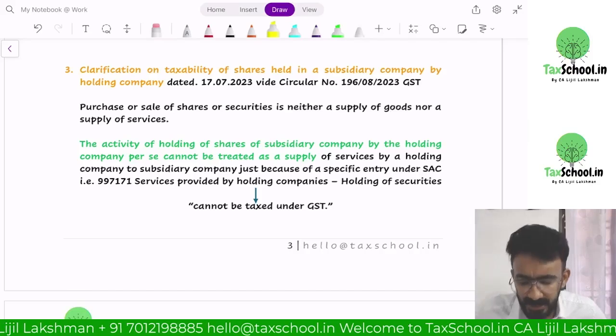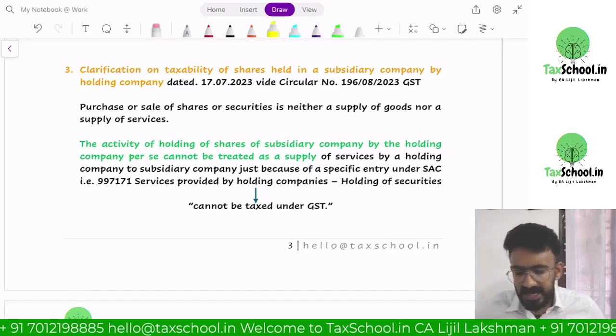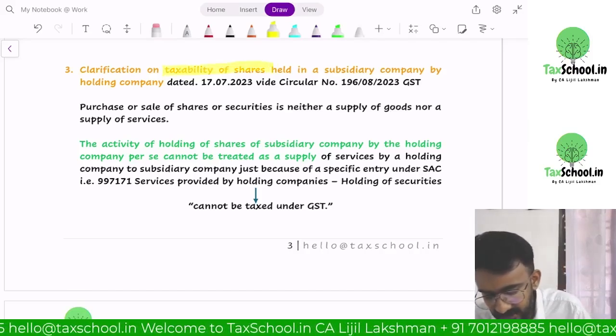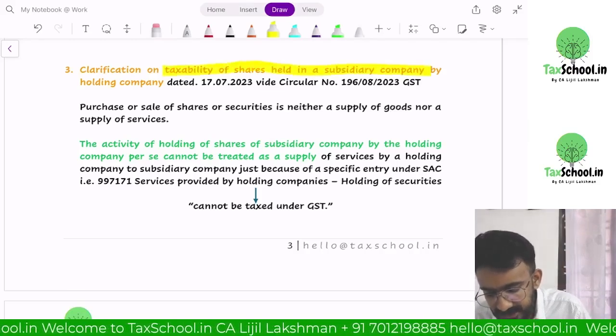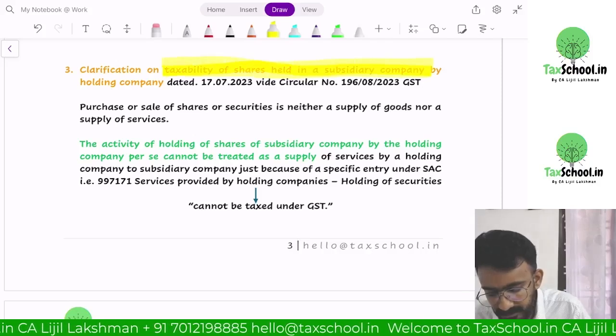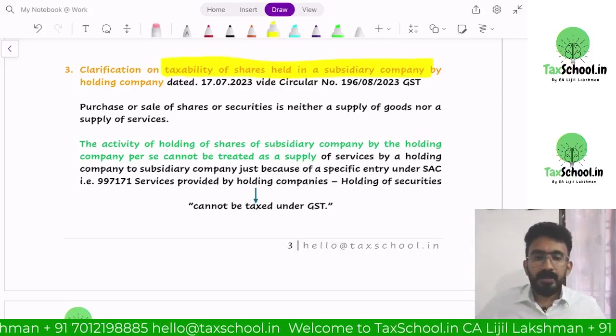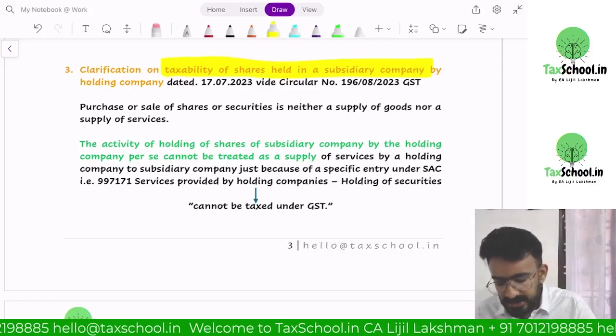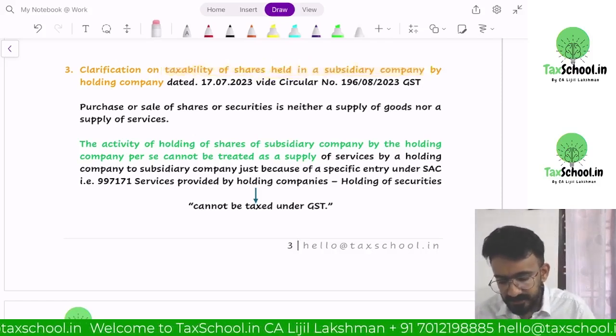Another small clarification you have in the supply chapter is the clarification on taxability of shares held in a subsidiary company. Now, what are shares as far as GST is concerned?